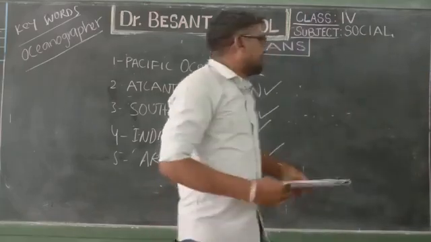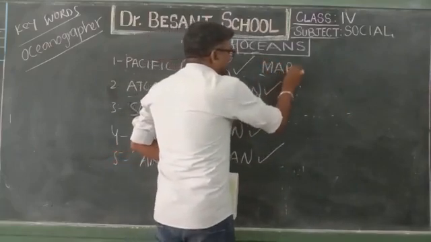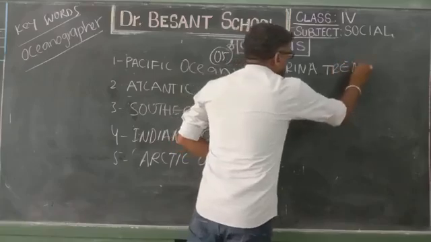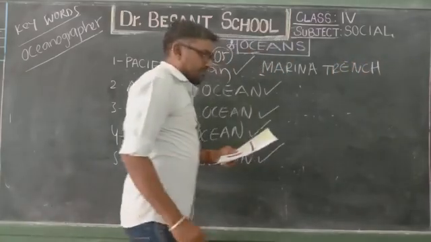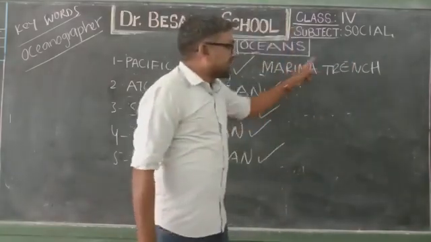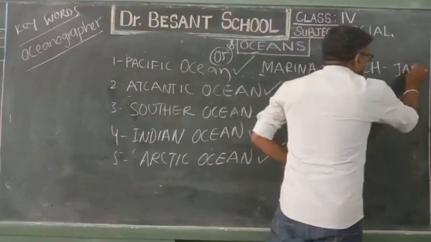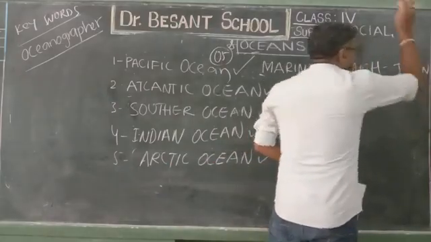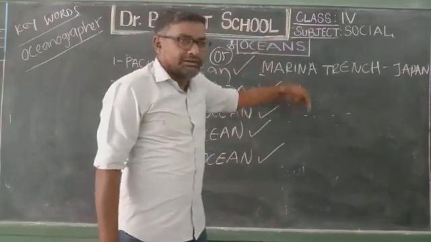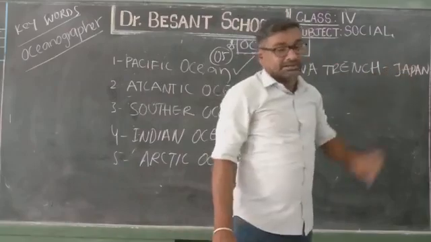The point name is called the Mariana Trench. The Mariana Trench is located near Japan.